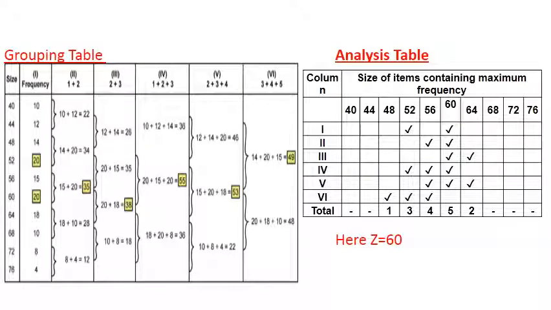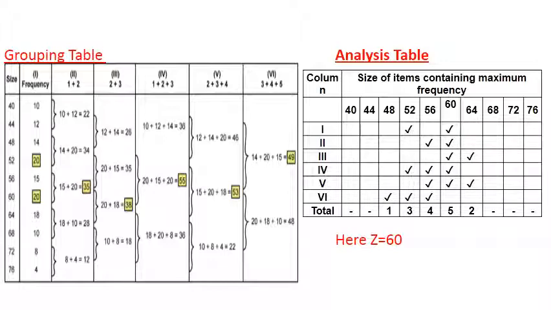In the fifth column, it is 53, 15, 20 and 18. These are related to 56, 60 and 64. You can tick here: 56, 60 and 64. And in the sixth column, it is 14 plus 20 plus 15, that is 49. That is 48. You have to tick mark 48, 52 and 56.